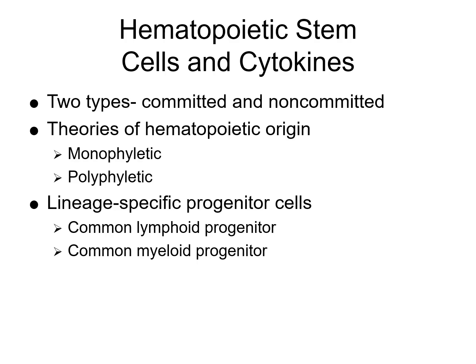The lineage-specific progenitor cells: we have the common lymphoid progenitor. This will give rise to your lymphoid cells, so your T cells, B cells, and natural killer or NK cells. You have common myeloid progenitors. This will give rise to your myeloid cells, so your erythrocytes, granulocytes, monocytes, and megakaryocytes.